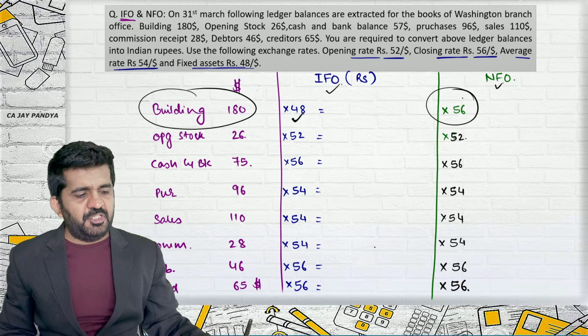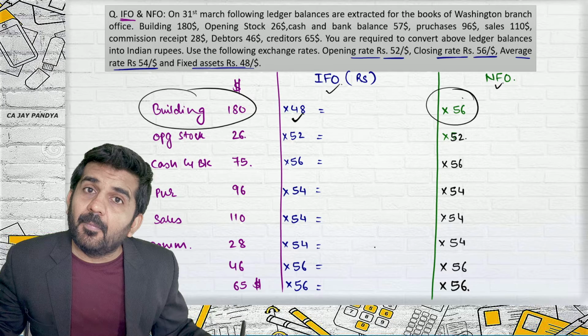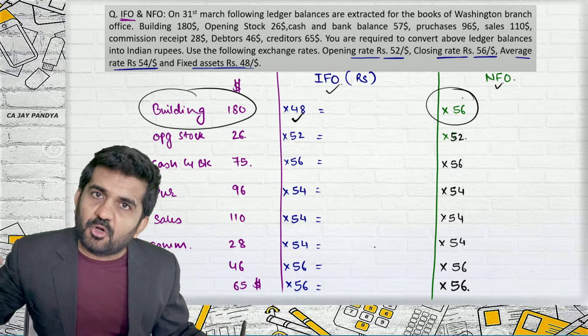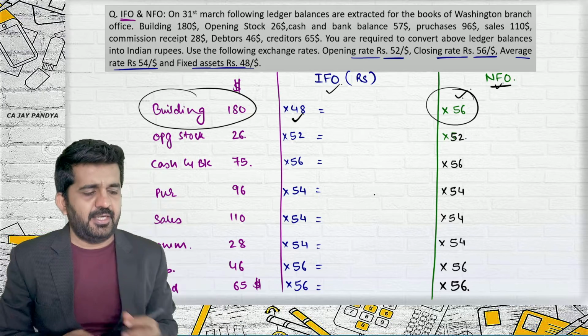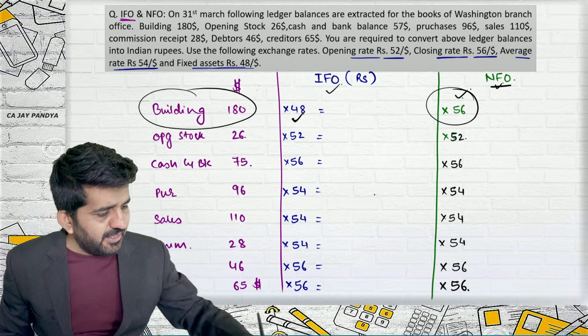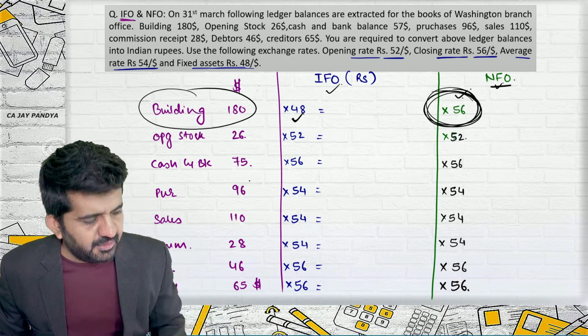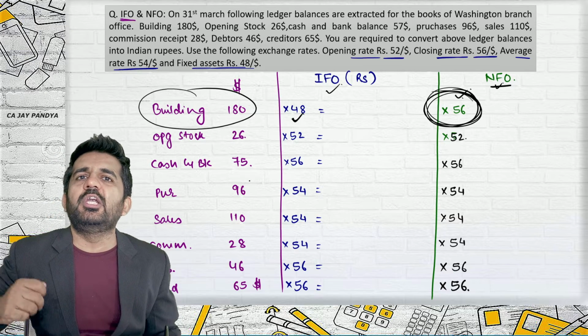In non-integral foreign operations, whether monetary or non-monetary item, they are all converted at closing rate. So if you see the difference, only this green color is the difference, because that is the only non-monetary item in the question.